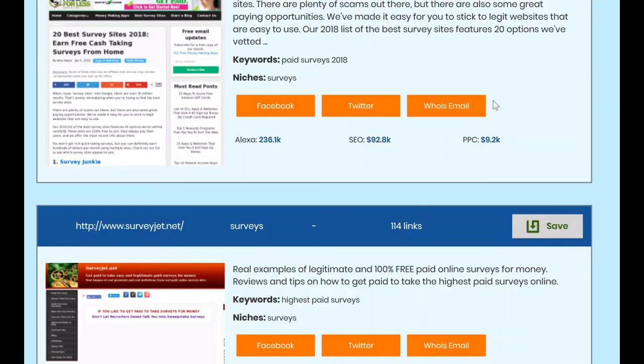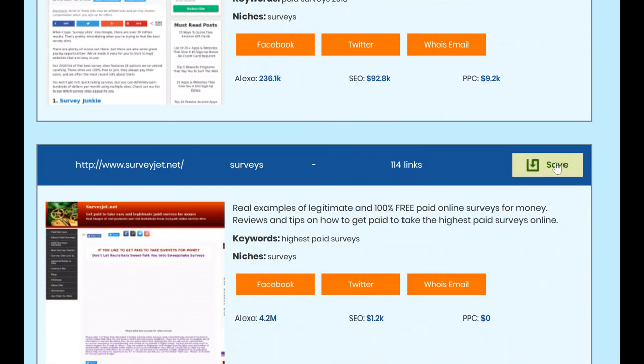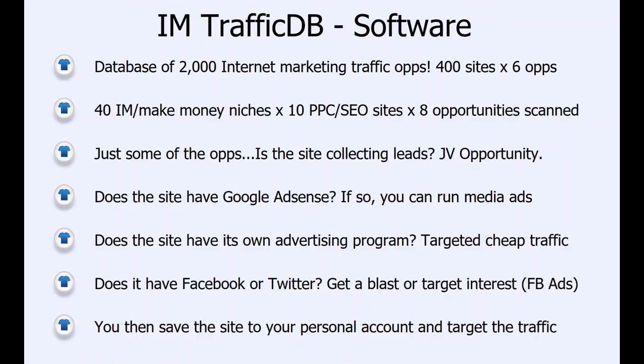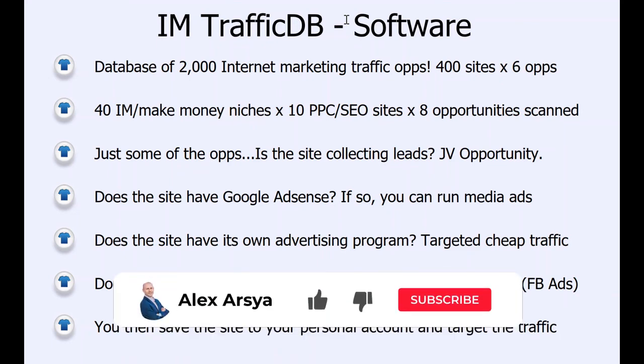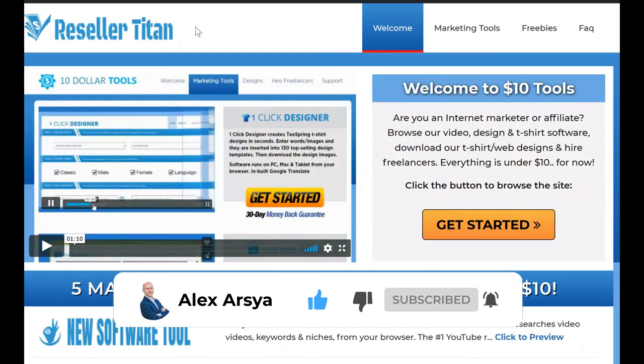And when we find a site we like the look of, we just click on the Save button, and it's then going to save that site to the database. And I think that pretty much covers it for the traffic database. As I say, it's a great database of traffic opportunities for the internet marketing niche that we can use to promote our internet marketing products, and of course in particular promote anything that we do with our Resell Titan theme.